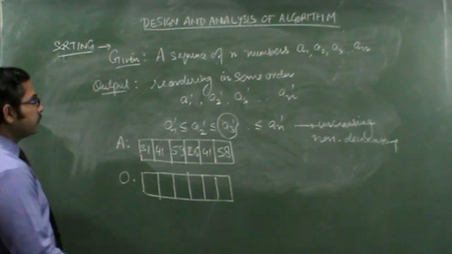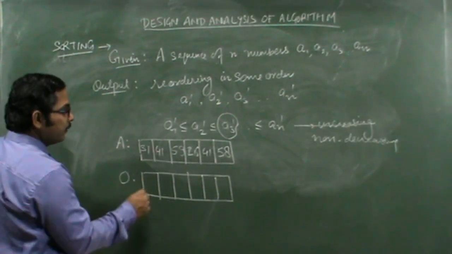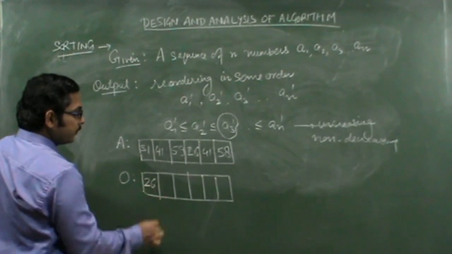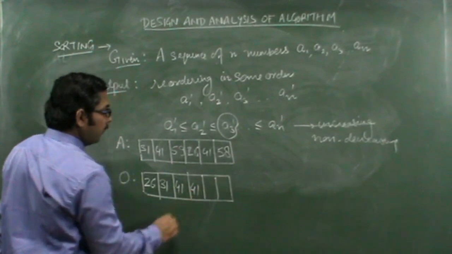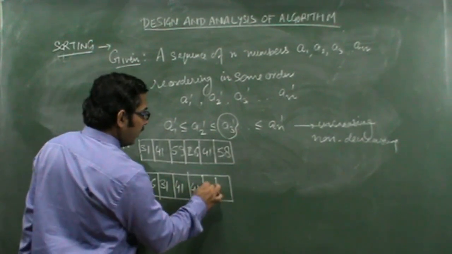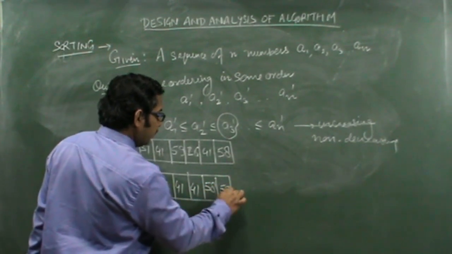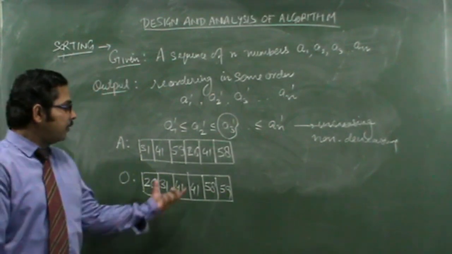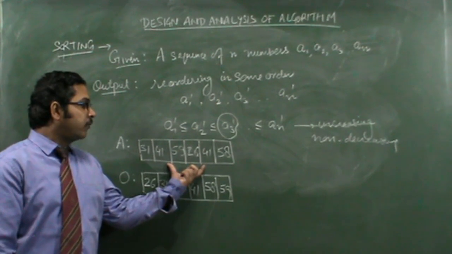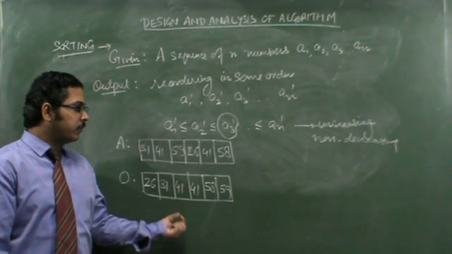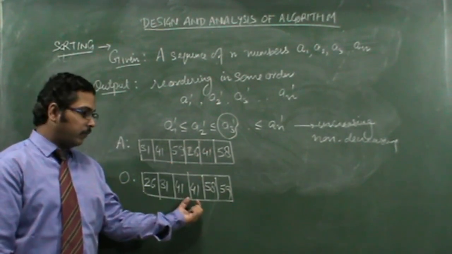Then the output will be 26 first, then 31, then 41, again 41, and then 58 and 59. There are two similar numbers, 41, so the first 41 comes first and the second 41 comes afterwards.